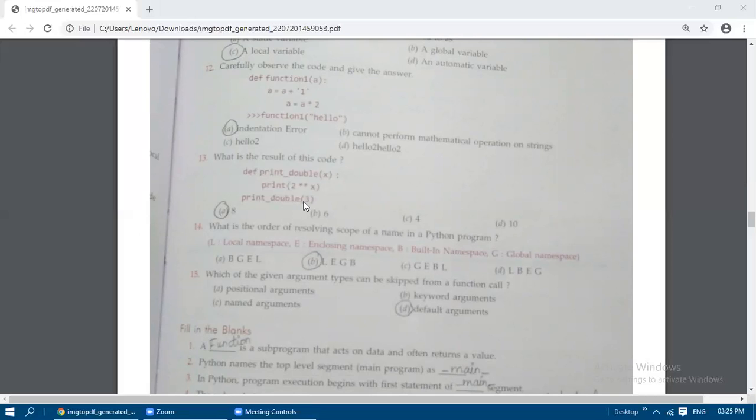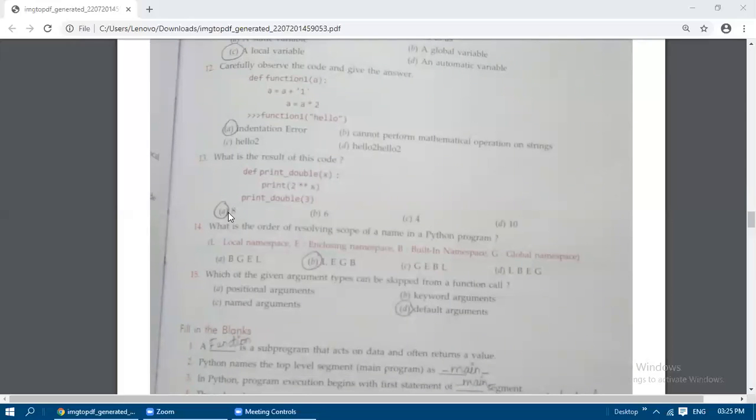So here 3 is going to be copied in the place of x. So here the 3 is passed. So 2 power 3 is what? 2 power 3, you need to multiply 2 by itself 3 times. So 2 star 2 star 2, that is 2 star 2 is 4, 4 star 2 is 8.